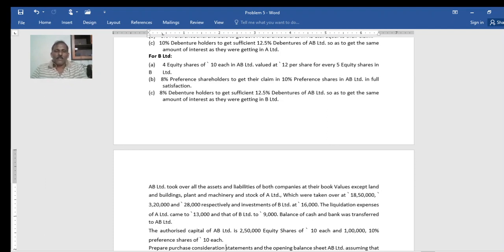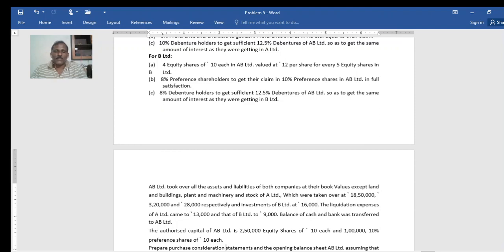And later it is given how AB Limited takes over all assets. Remember, all assets of both the companies at their book value, all at book value including bank and cash, except land and building, plant and machinery and stock of A Limited. These three assets of A Limited were taken over at different rates, at 18,50,000, 3,20,000, and 28. This has to be considered not to calculate the purchase consideration, but to pass the third entry: total assets taken over, total liabilities taken over, and the difference, if any, has to be taken as goodwill or capital reserve.